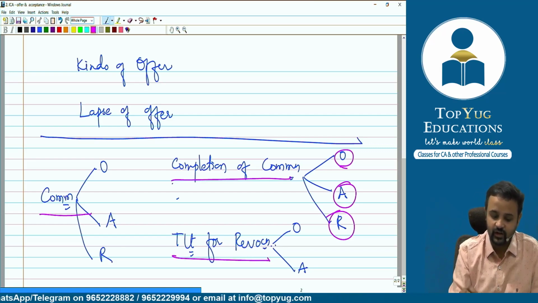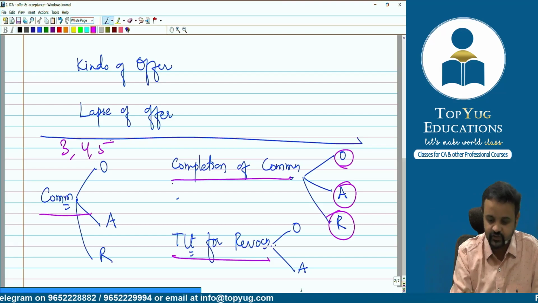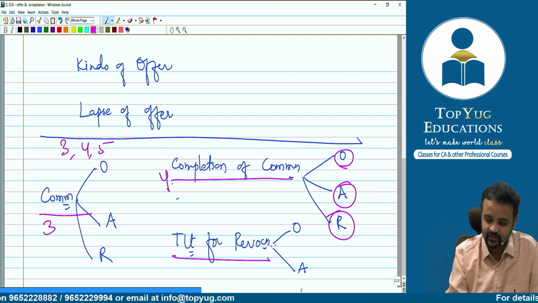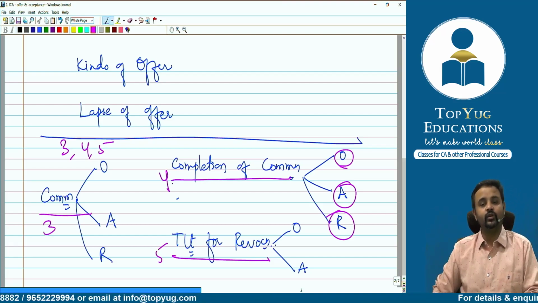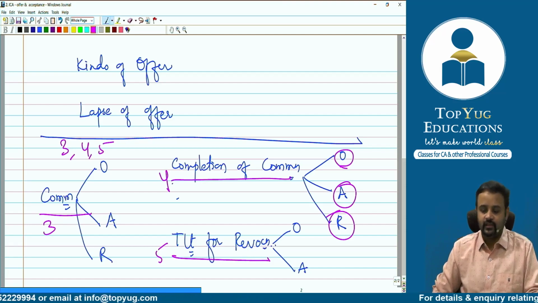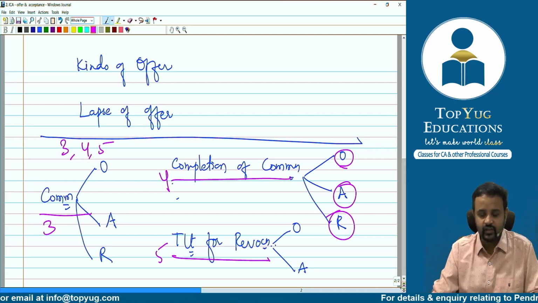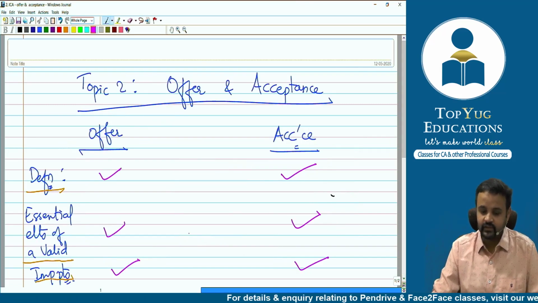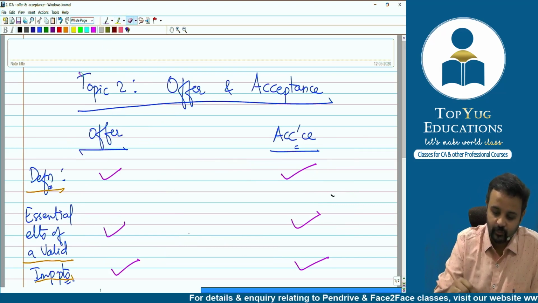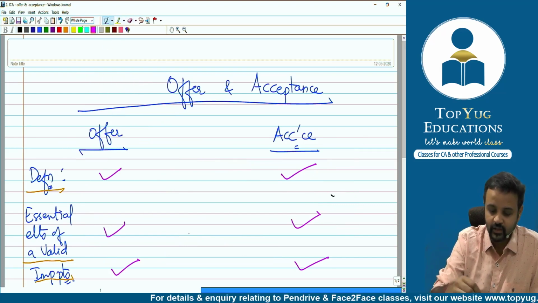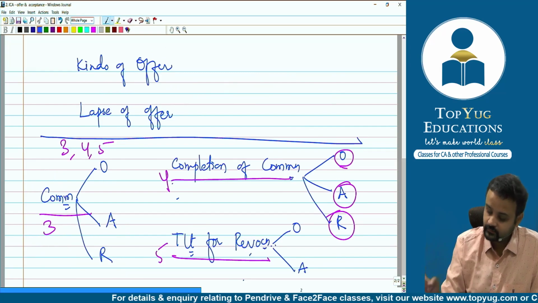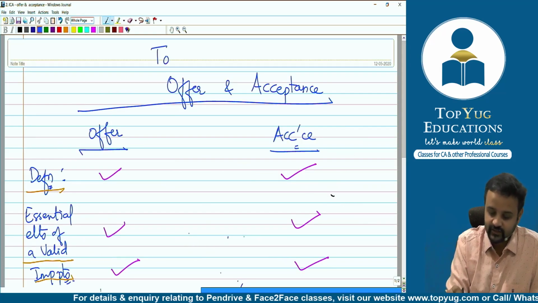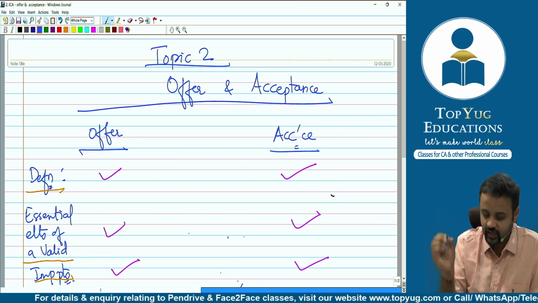Like that, we have got section 3, section 4, section 5. To be very precise, this is section 3, this is section 4, this is section number 5, which we are going to discuss. Understood, guys? So: communication of offer, acceptance, revocation, completion of offer, acceptance, revocation, and then time limit for revocation. Revocation of what? Obviously offer and acceptance. So this is the outline of our topic number 2. What is topic number 2? Offer and acceptance, correct.